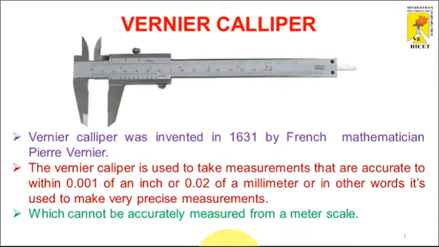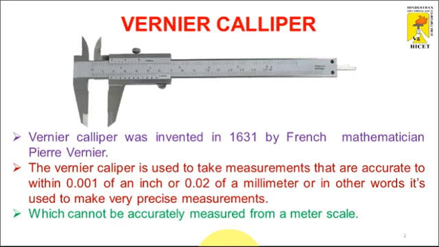What do you mean by Vernier Caliper? Generally, we know the vernier is used to measure any component. The vernier caliper was invented in 1631 by French mathematician Pierre Vernier. It is used to take measurements accurate to within 0.001 inch or 0.02 of a millimeter.